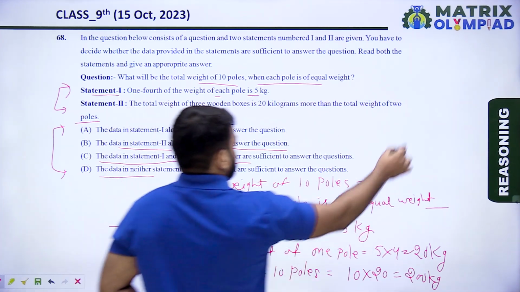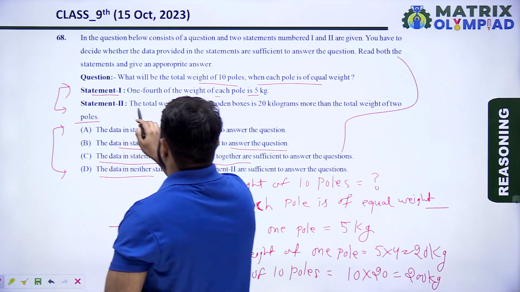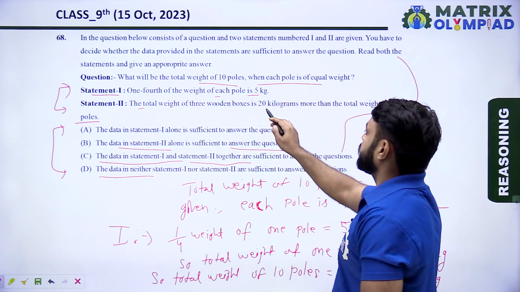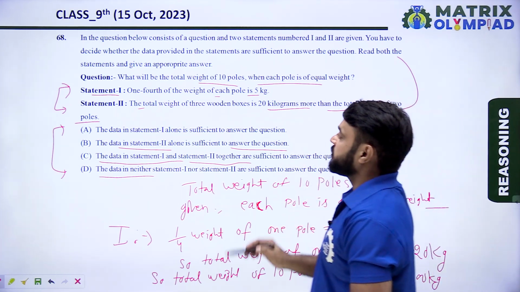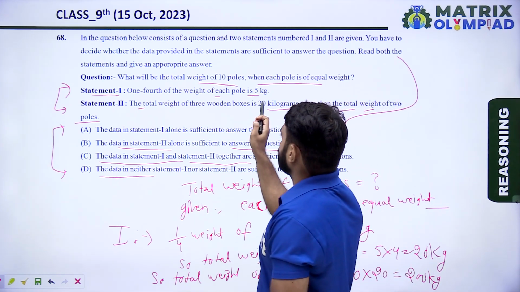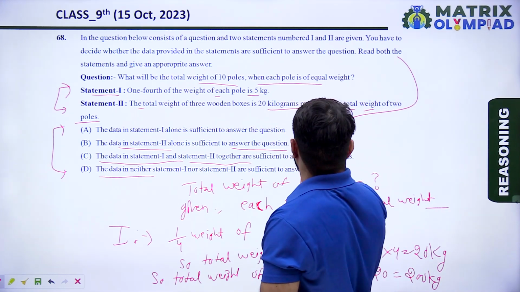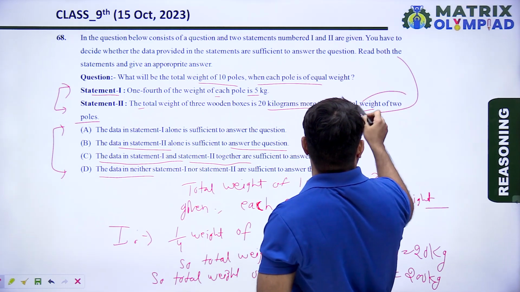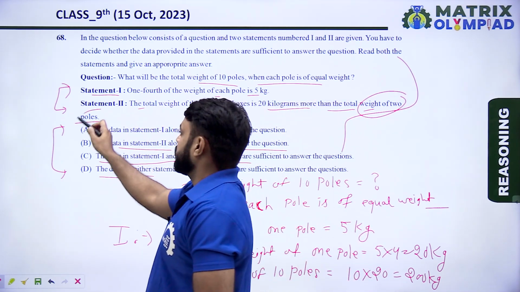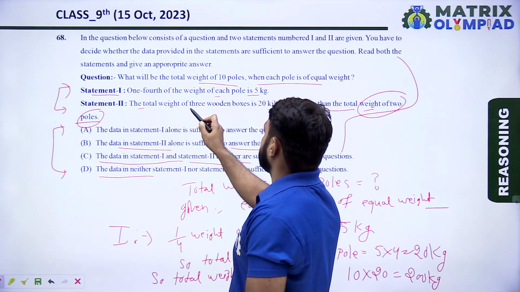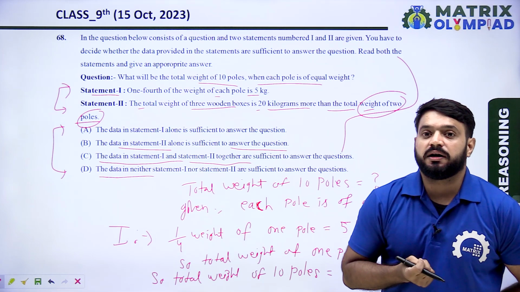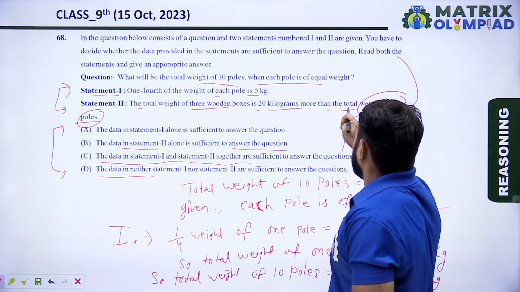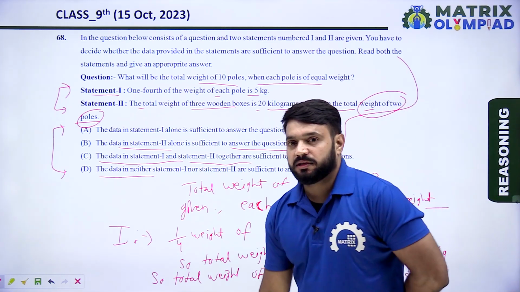Now check statement second. The total weight of 3 wooden boxes is 20 kilograms more than the total weight of 2 poles. So first find the total weight of 2 poles, and then the 3 wooden boxes are 20 kilograms more than the total weight of 2 poles.